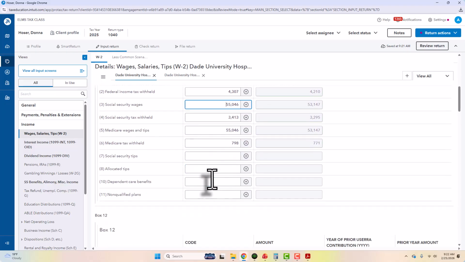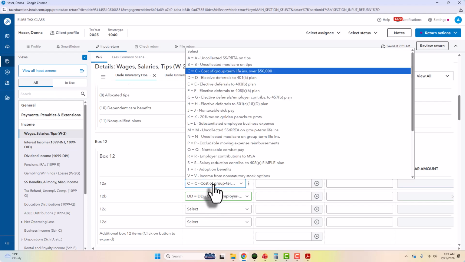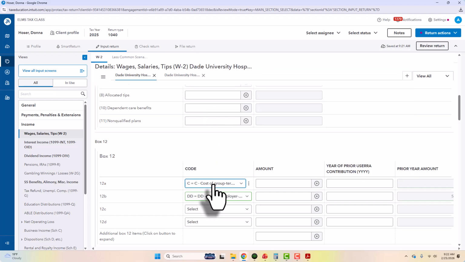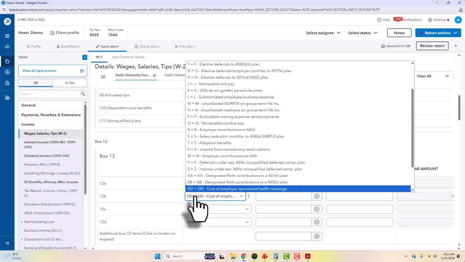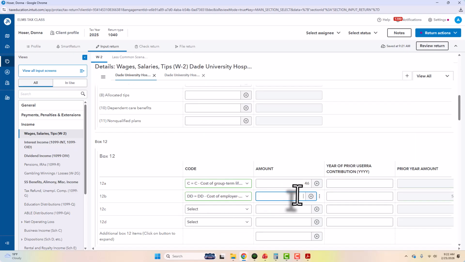These are all correct. She does have stuff in box 12. So you're going to have to group term life. So anything over $50,000 is taxable. The payroll company calculates this for you. The formula is in chapter 2. And then DD is the cost of employer-sponsored health insurance, 5989.